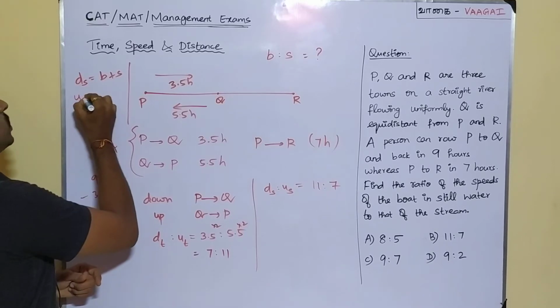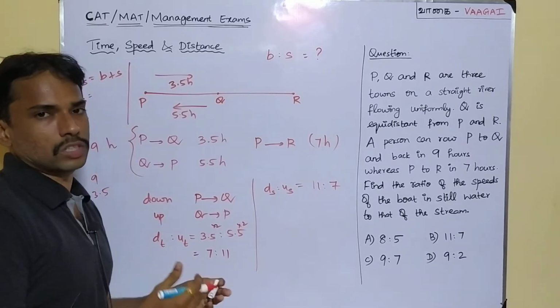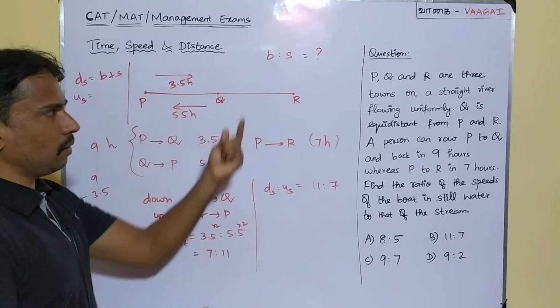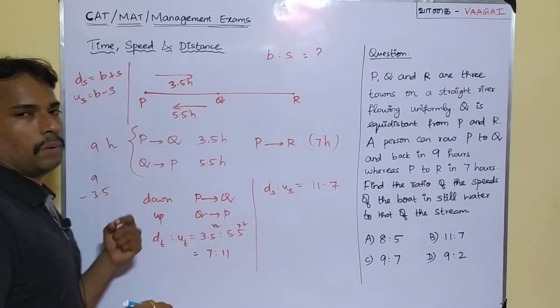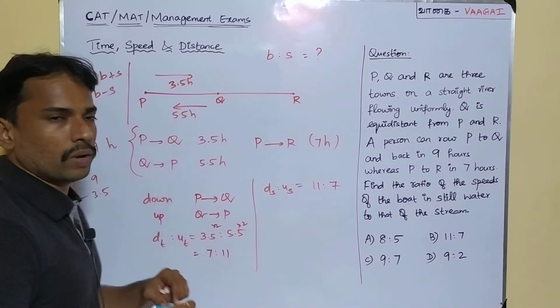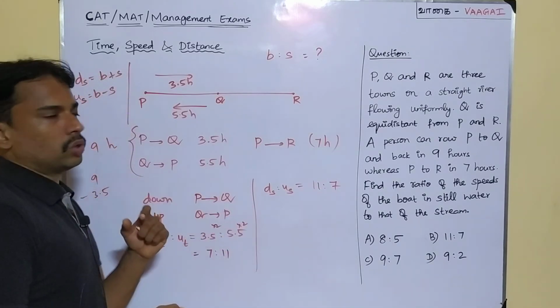Okay, I'm sorry. Upstream speed is going to be the difference between those two, the same two values, that is boat speed minus stream speed. So it will be B minus S. So in that case, now we can clearly just substitute the values here.